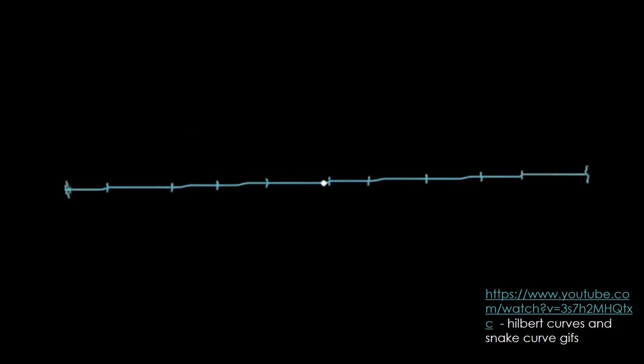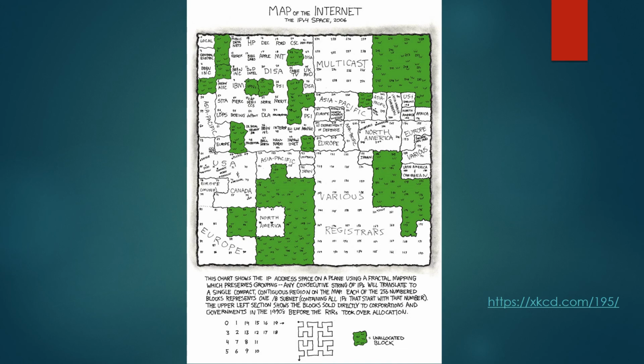Well, let's consider sorting 1D data into a 2D space and how we will go about it. We could do it like this snake curve GIF, but when we want to upgrade this storage device, our data will be at different points in space, making it hard to locate where the specific data point is. This isn't very processing efficient. If we were to use a Hilbert curve, our data points would approach a specific coordinate with every upgrade or iteration. Organising IP addresses in the worldwide net is done this way. Randall's map of the internet shows how the IP addresses are organised.